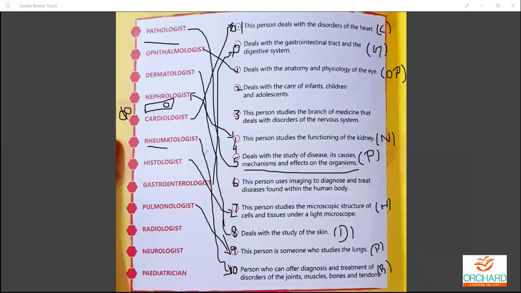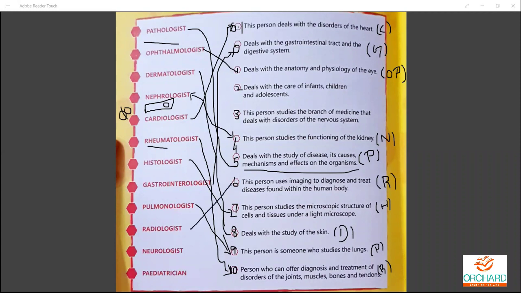Okay, so yes, the answer is 6. Very good. So 6 is the right answer. The radiologist is the person who uses imaging to diagnose and treat disease found within the body. They'll be using radio technology, maybe an X-ray or something like that, and they'll be able to treat the disease. So that's what the radiologist is all about.